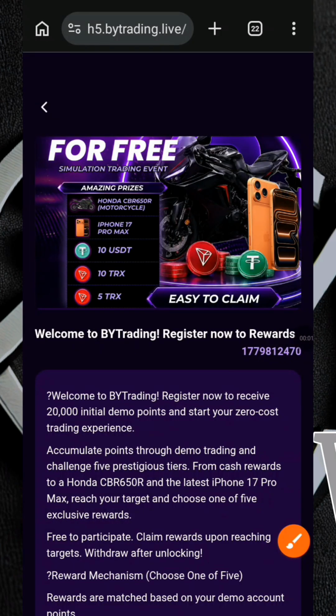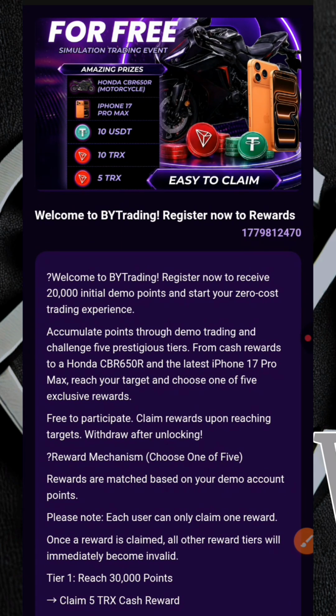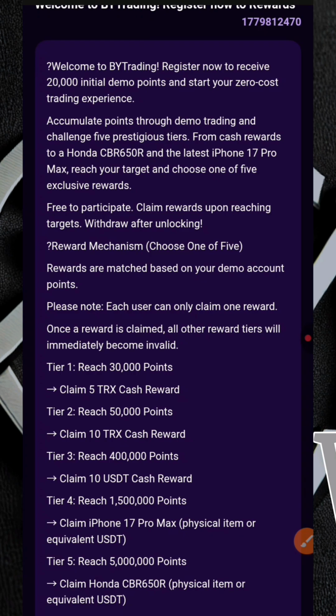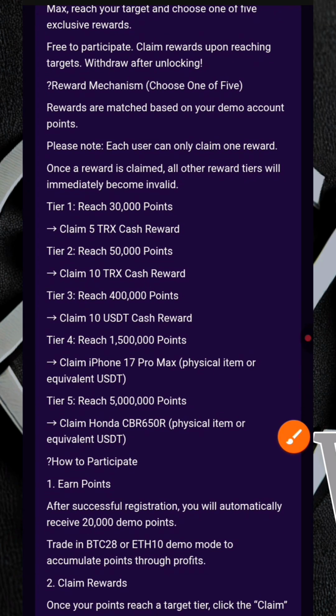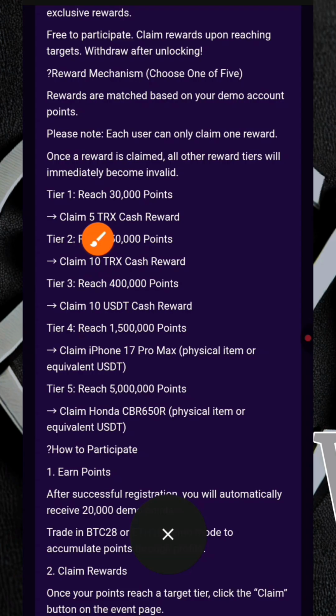I also want to mention one additional feature available on the platform. After registering an account, users automatically receive 20,000 demo points. These points can be used for simulated trading and practicing how the platform works without using real funds. According to the platform, users can accumulate points through demo trading and work toward different reward tiers. That means you can earn points by trading in your demo account. You can earn massive rewards by trading in your demo account.